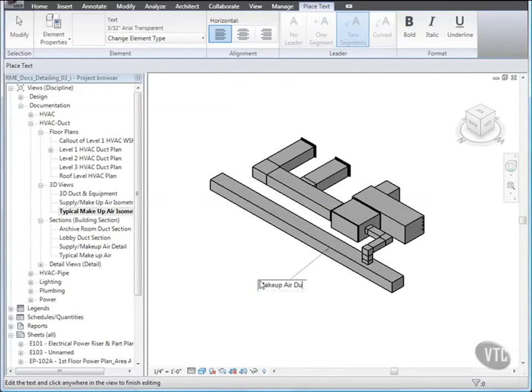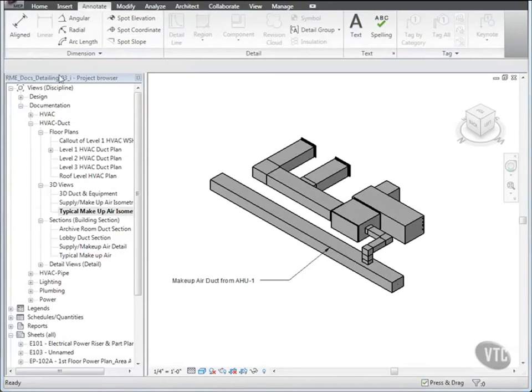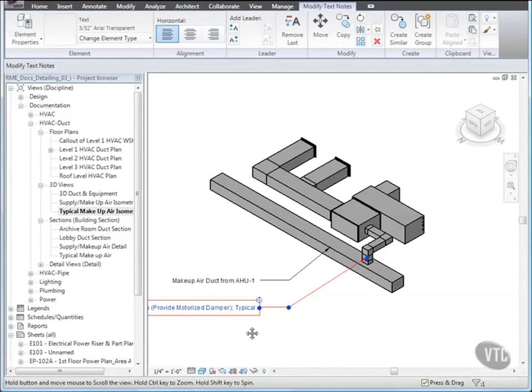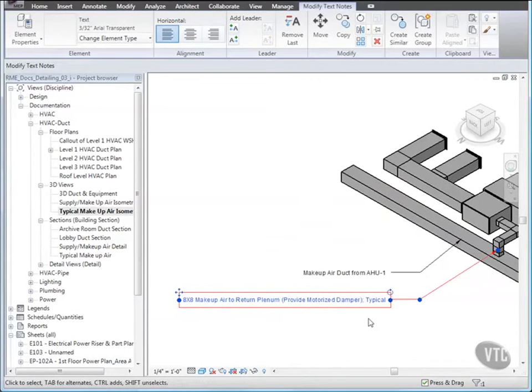Then type makeup air duct from AHU1. Then click Modify. Using the same method, label the connecting duct 8x8 makeup air to return plenum, provide motorized damper, typical, as shown. Select the text for the 8x8 duct and drag the controls to resize the text box as shown.